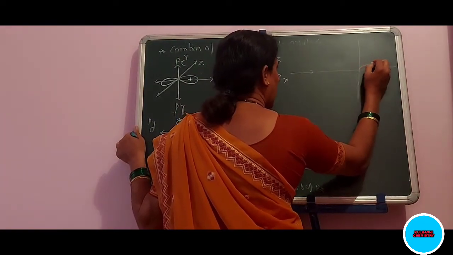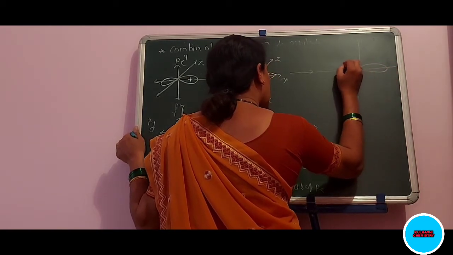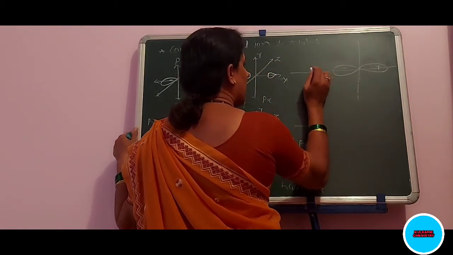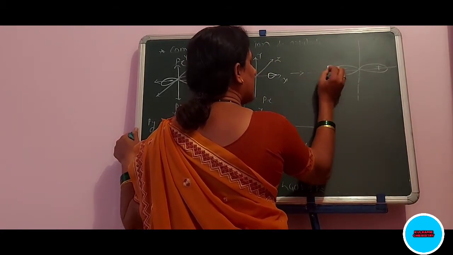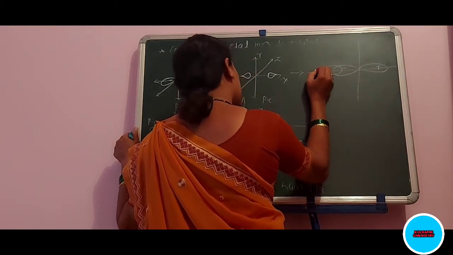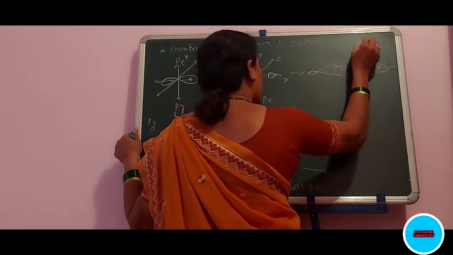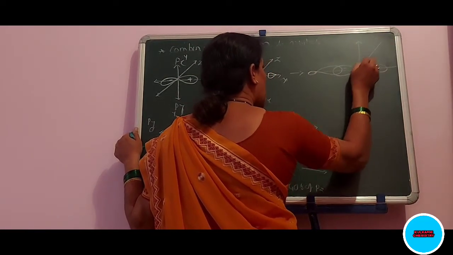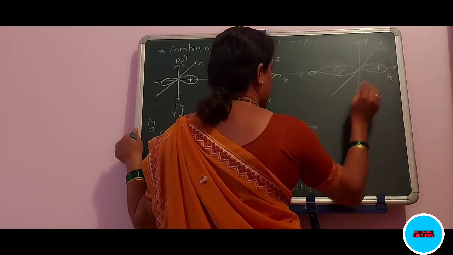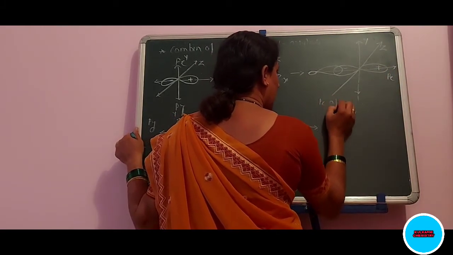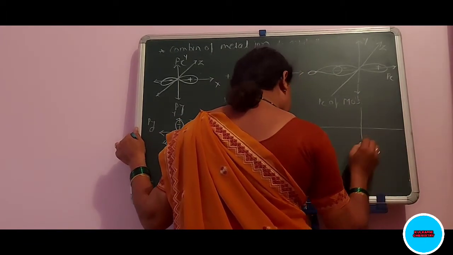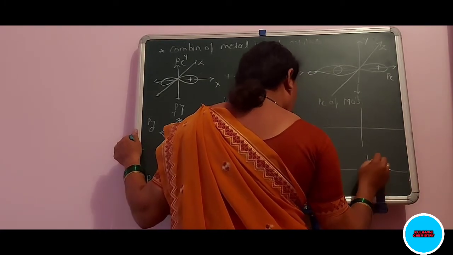Here along the x-axis, this is plus, minus, and in this fashion the orbitals can overlap like this. This is Z, this is Y, and this is Px.